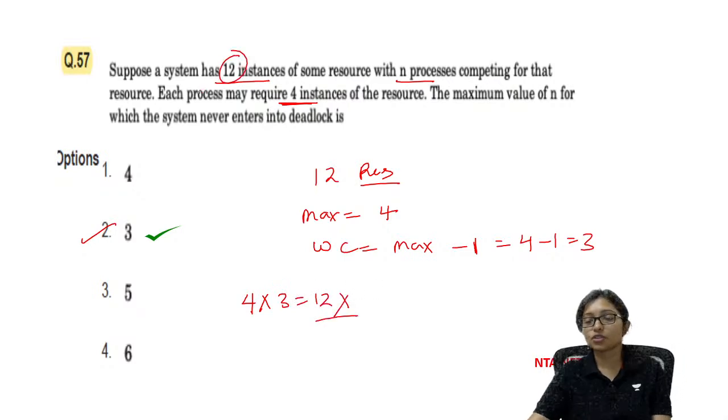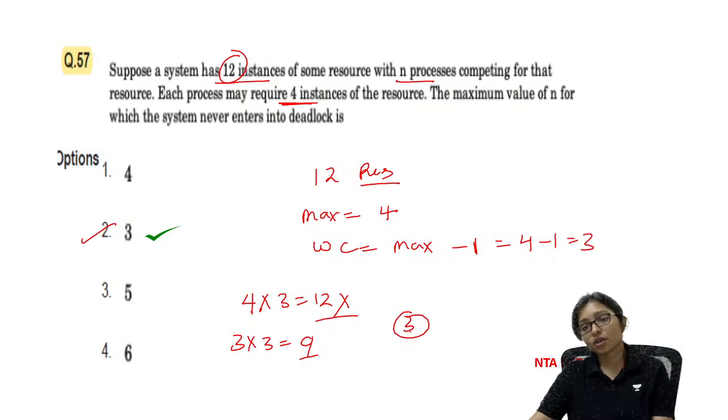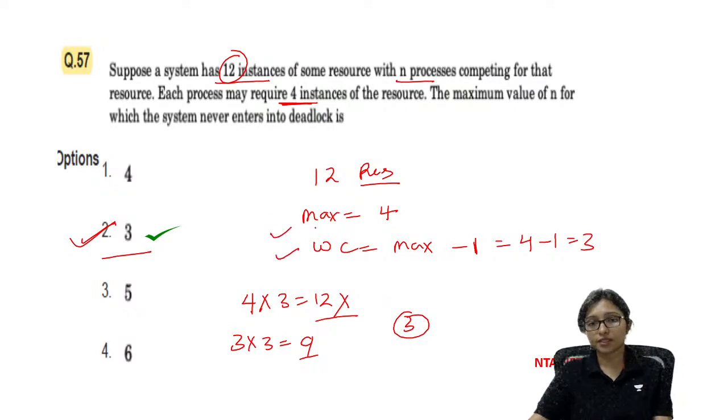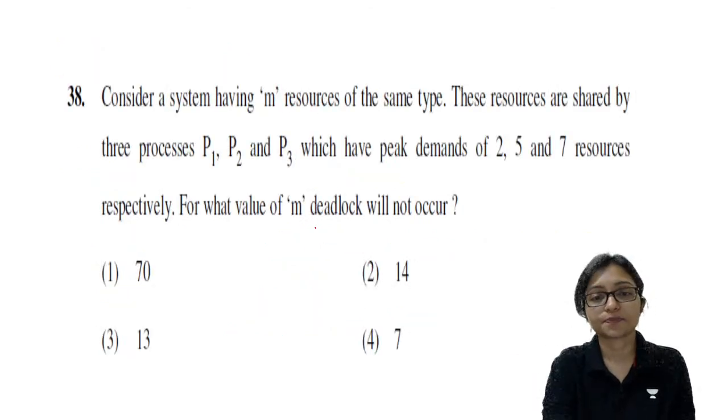Because only 12 resources are in my hand. If I am giving it to the 3, then it is 9, remaining 3 will be in my hand, so it will not be a deadlock. So that's why the answer will be 3. Always, solving a deadlock question is very easy by using this method. Worst case is maximum need minus 1.